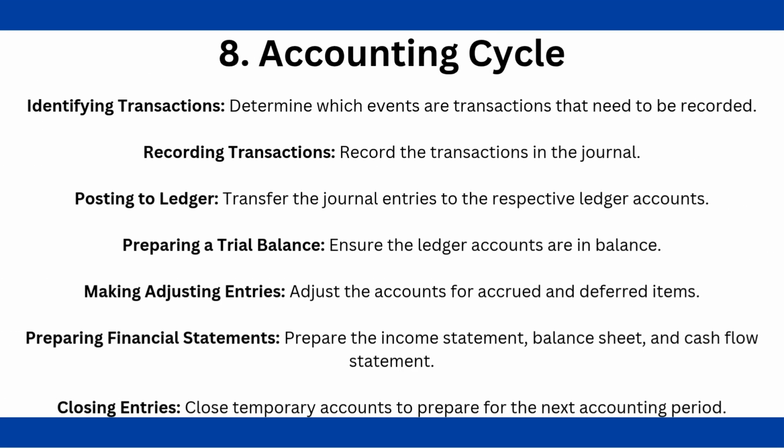Next, we have the accounting cycle, which tracks down the journey of a transaction. Now, we start with identifying transactions. We spot which events are financial transactions. Then we record these transactions. We jot down transactions in the journal. Then move general entries to right ledger accounts, from where we move them to trial balance to make sure everything balances and the right hand side is equivalent to the left hand side.